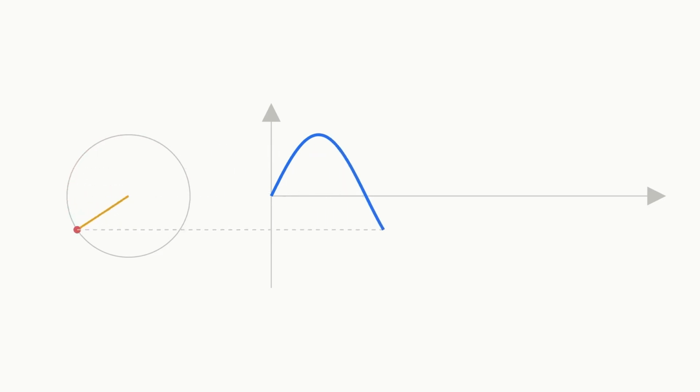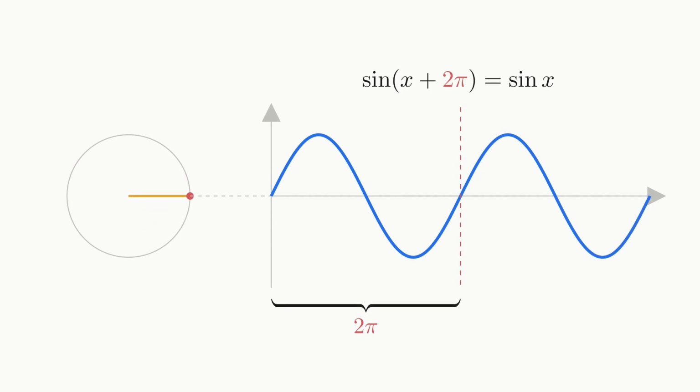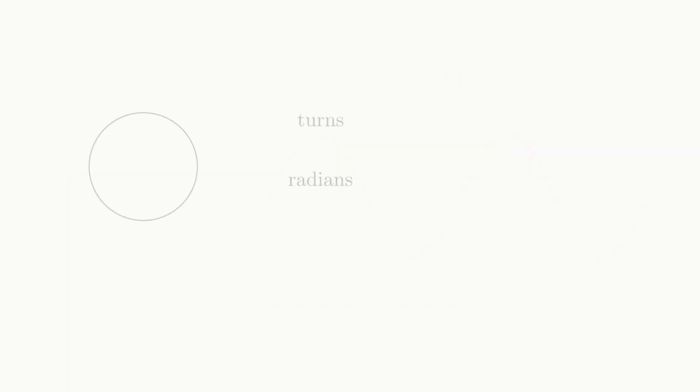So watch what happens when something goes around. Track the height of this dot as it turns and you get a sine wave. The dot comes home. The wave starts over. One period, 2 pi. And that's the trick. Anything that repeats is a circle in disguise. A pendulum, a spring, a wave, a planet, an alternating current. They're all a point going around, and going around costs exactly 2 pi.